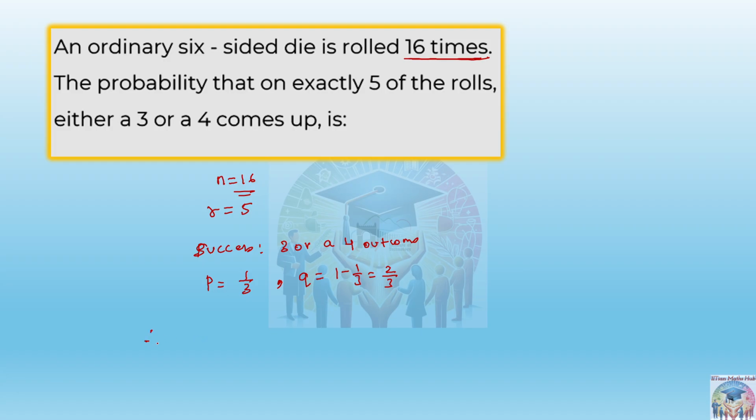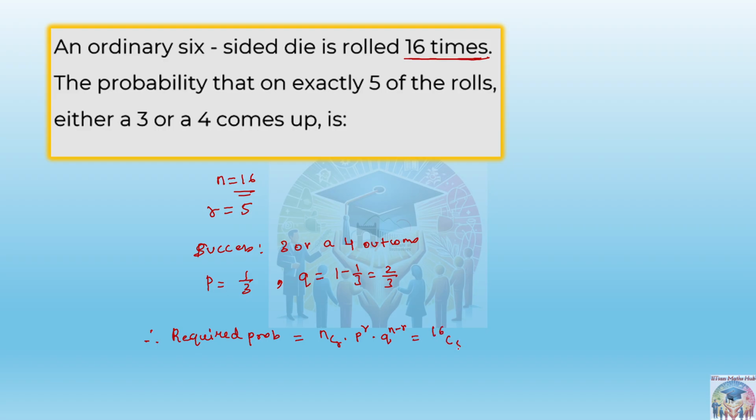Okay, so therefore the required probability will be nothing but 16. The nCr formula we know, nCr into p to the power r into q to the power n minus r. Just put the values and get your answer.